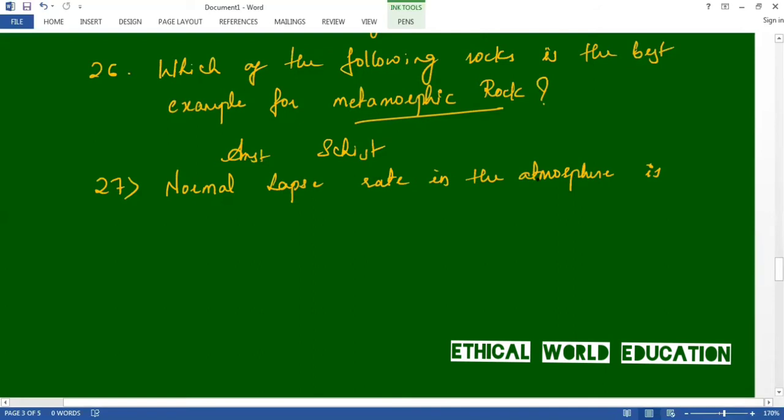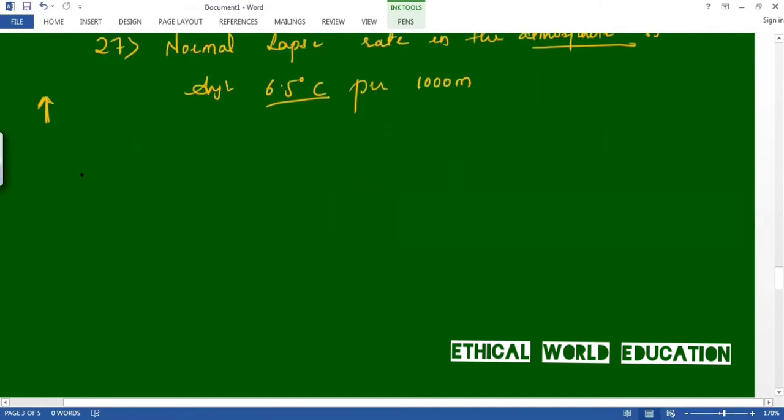The normal lapse rate of the atmosphere is, that is, if you go 1000 meters above, the decrease in temperature will be 6.5 degrees Celsius. The answer is 6.5 degrees Celsius per 1000 meters. For every 1000 meter rise in altitude, the decrease in temperature is 6.5 degrees Celsius. Let us move on to the 28th question.